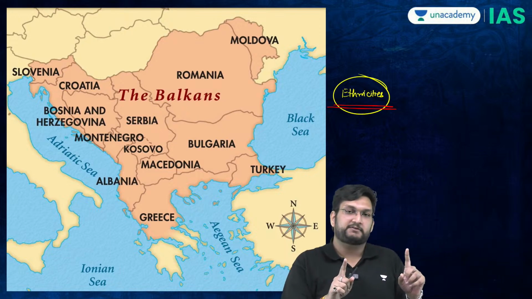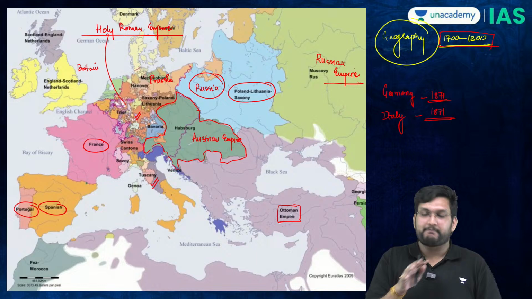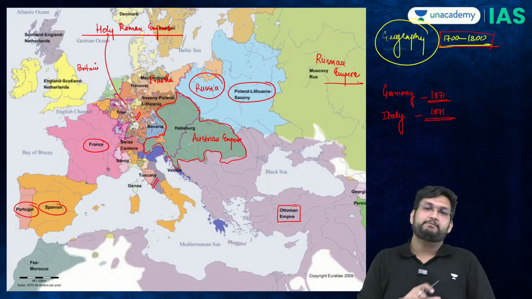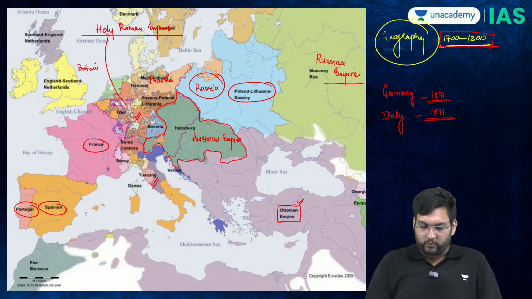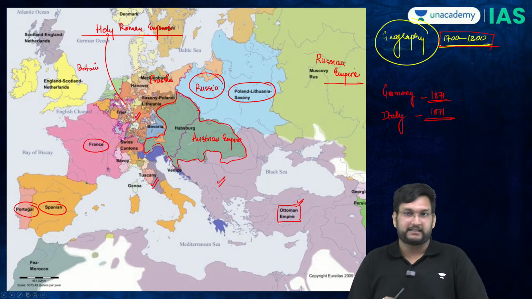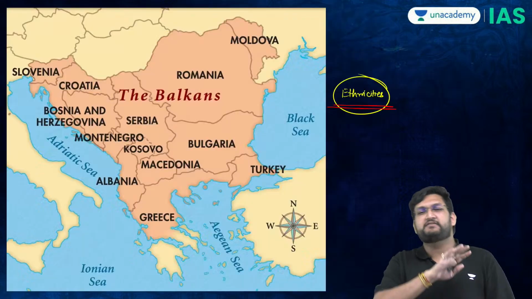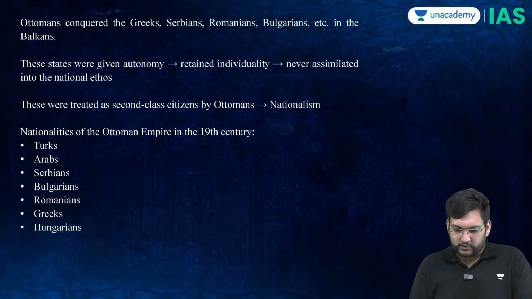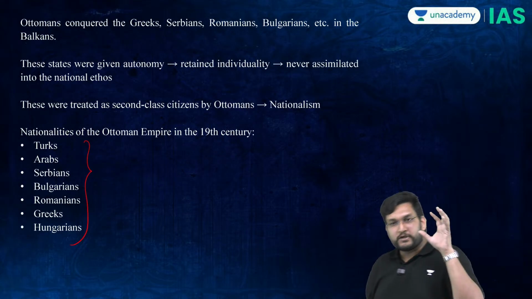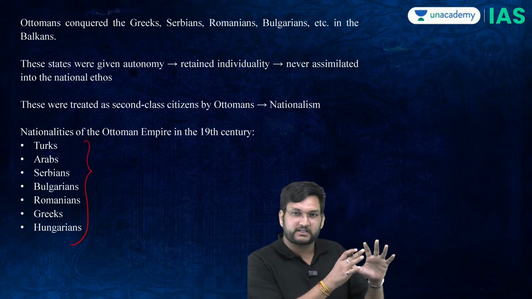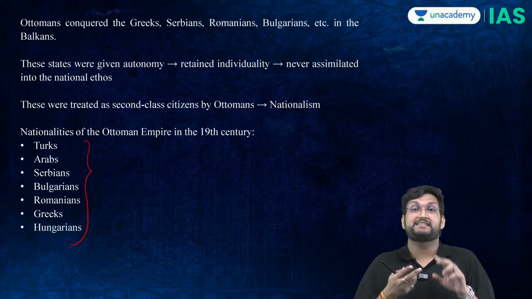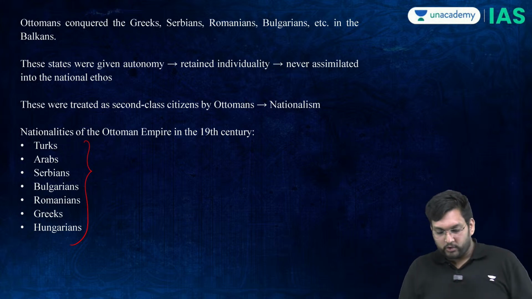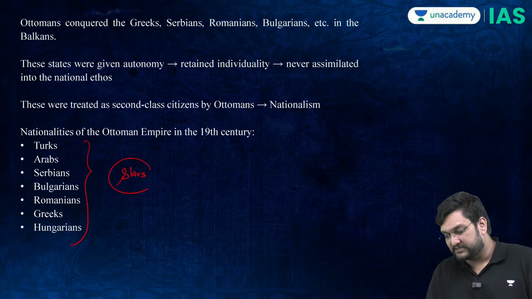What I've established till this point is that this is the map of Europe, and within this map of Europe, you have an entity called the Ottoman Empire. The Ottoman Empire holds Eastern European sector. Eastern European sector is very, very diverse. If you talk about the nationalities within the Ottoman Empire in the Eastern European sector, you have Turks, you have Serbs, you have Bulgarians, Romanians, Greeks, Hungarians, and most of them are called Slavs.